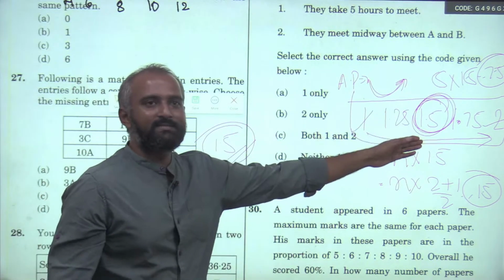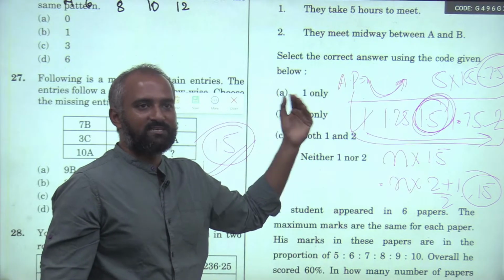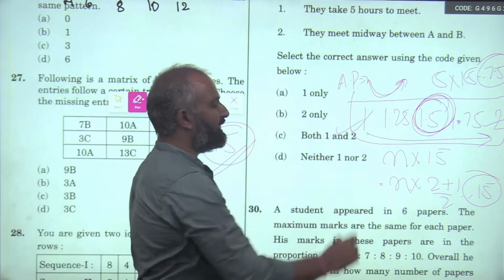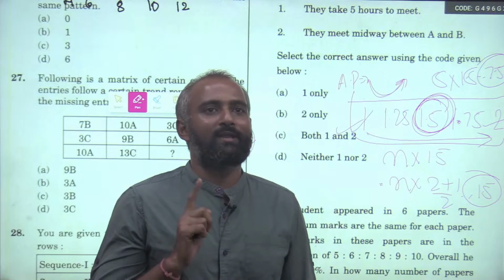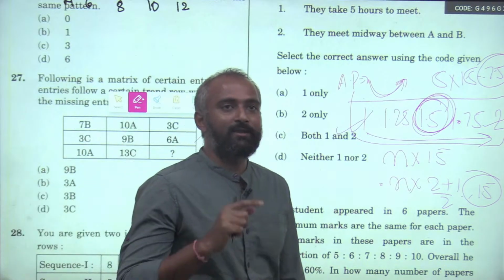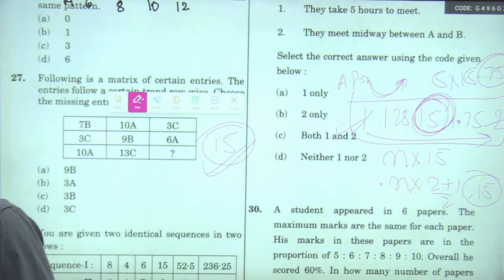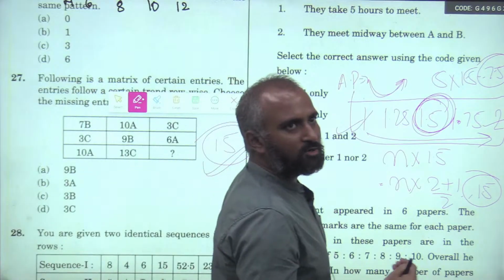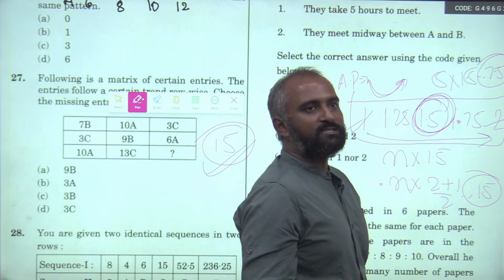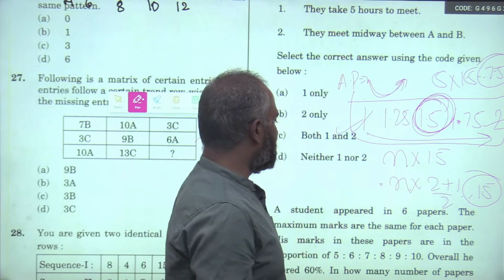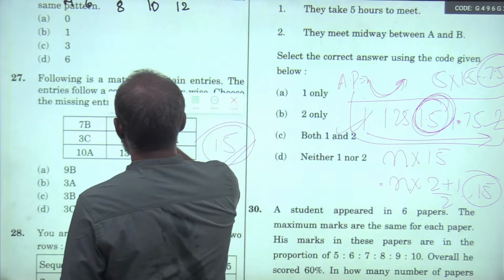You see how easy this is. Instead of doing first hour, second hour, third hour, going through all that, this just becomes an observation problem, given that you take the help of options and you are reminded of AP, arithmetic progression. You will keep on seeing this. I cannot stress enough how important arithmetic progression is. There will definitely be 2 or more questions even in this paper where you will again see the importance of AP. If you understand that there is an arithmetic progression there, you will be better able to solve the question. Is this clear? Next.